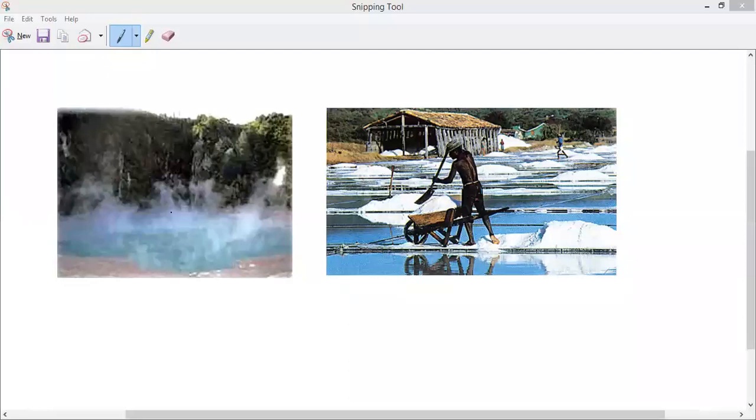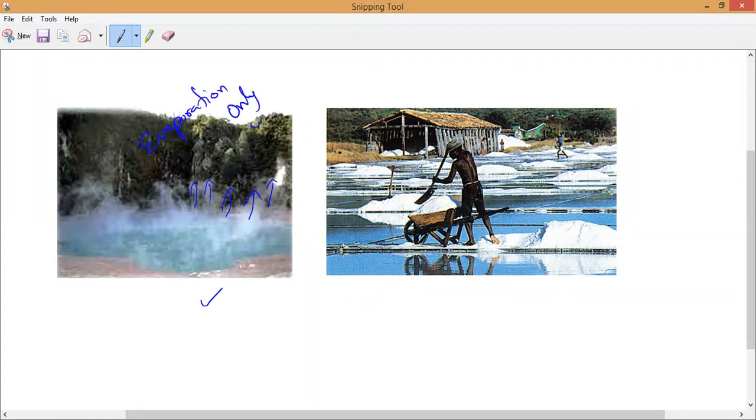What is that? Anyone can see? What is this one? This is the salt field. You can see these fumes, guys. You can notice the gas. What is that? Evaporation. So evaporation of water. Only water can evaporate. No other substance. And finally, what is remaining?